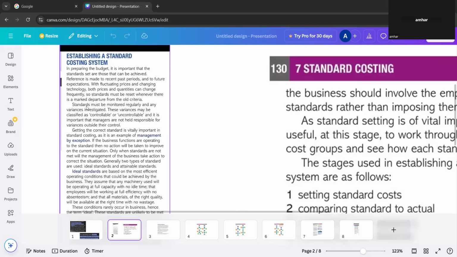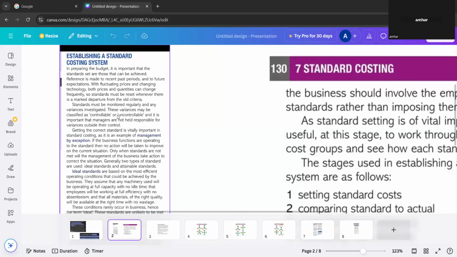Okay. Standards must be monitored regularly and any variances investigated. So we have to monitor the standards. The company must monitor the standards regularly, and also investigate any differences, whether the variances have improved, whether there's a favorable variance. If there's an adverse variance, should they make changes? Like that they have to monitor the standards every day.